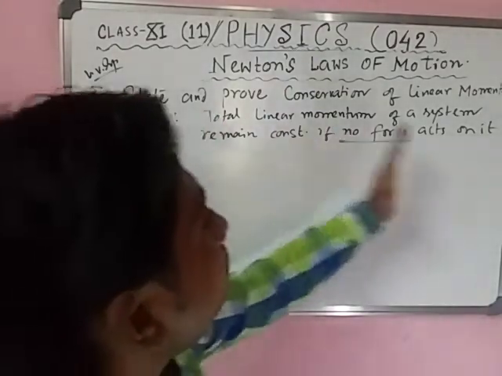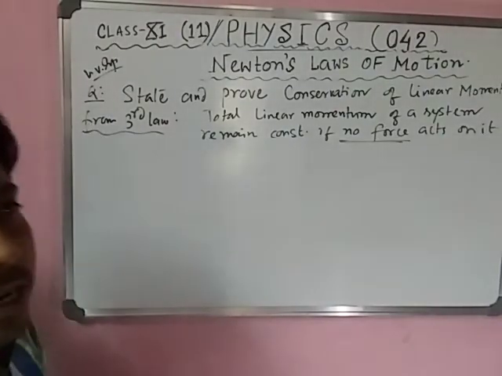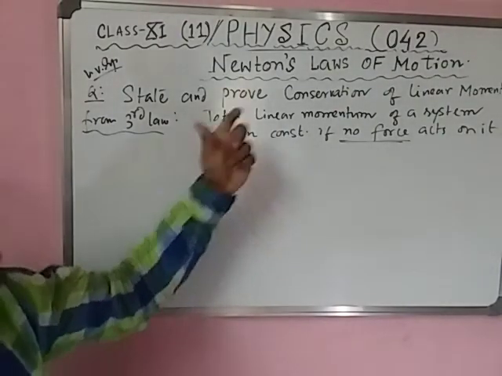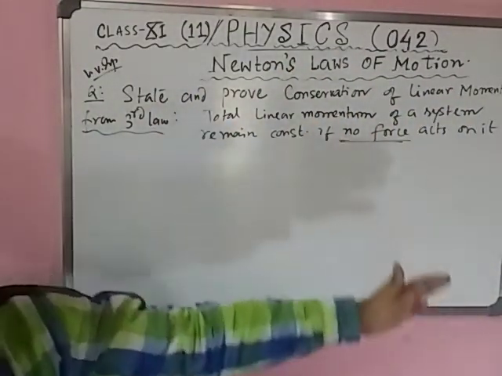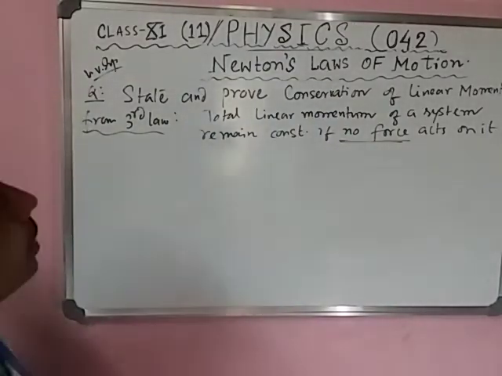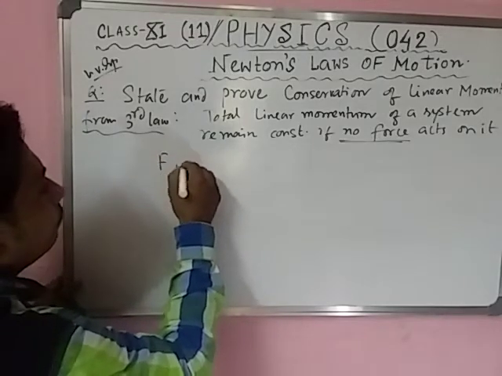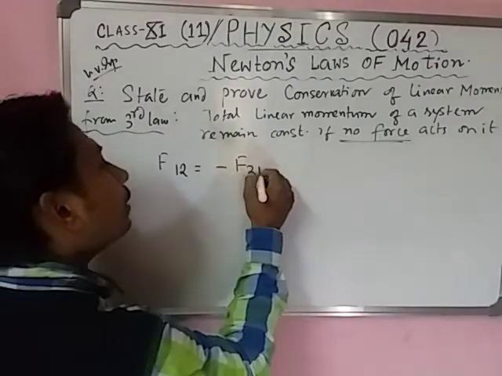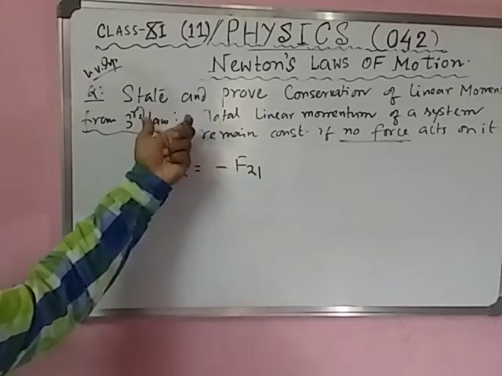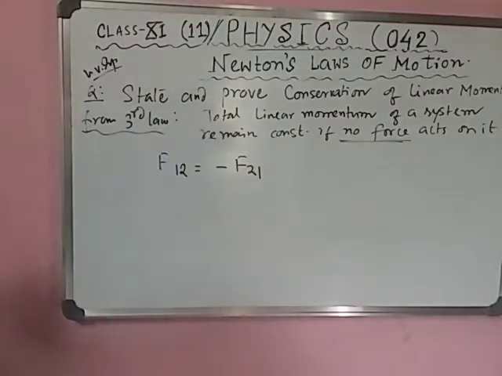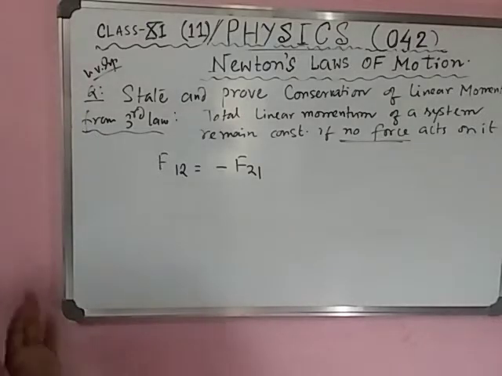The total linear momentum of a system means an isolated system. For an isolated system, total linear momentum is conserved or constant. Students, for a two body system, we have seen F12 is equal to minus F21, because you have to prove this. This is the statement of conservation of linear momentum. Now we are going to prove it.